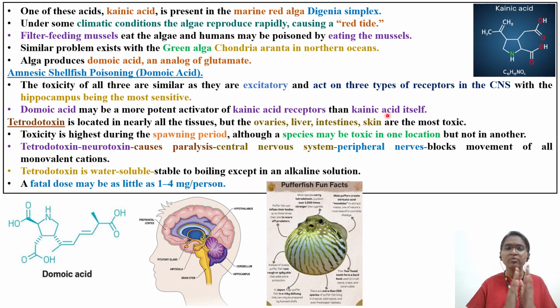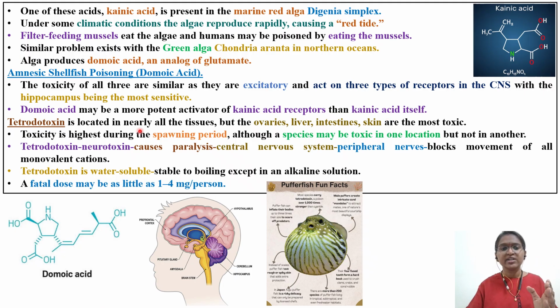Okay, now we'll discuss the last option, tetrodotoxin. Tetrodotoxin comes from either pufferfish or blue ring octopus. There are certain sea cone snails also which release tetrodotoxin. Very quickly, because we already have one video dedicated to tetrodotoxin, I'll give the link in the description. Here we will see only a few revision points.